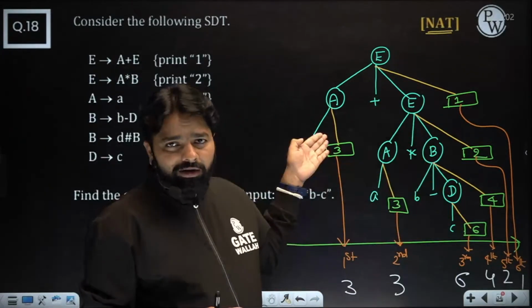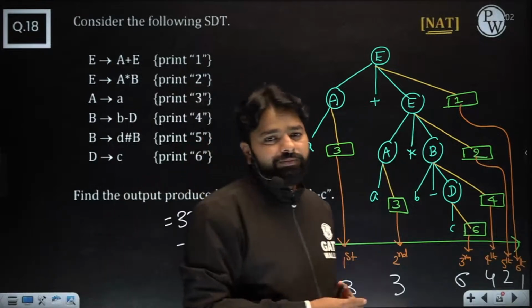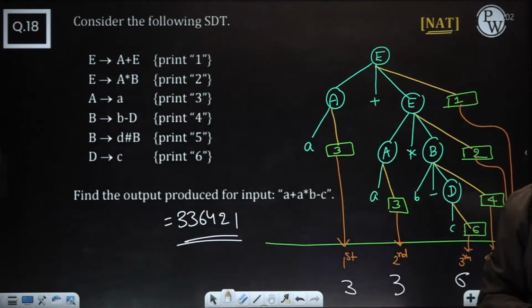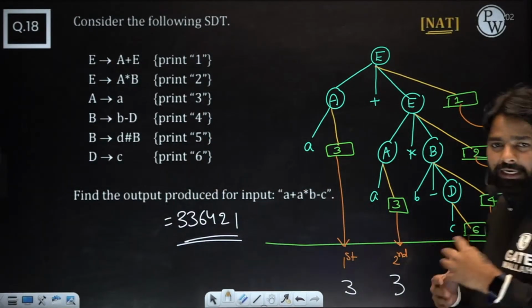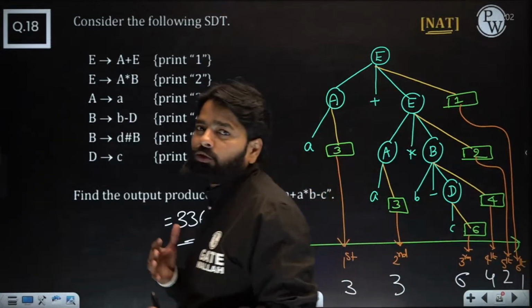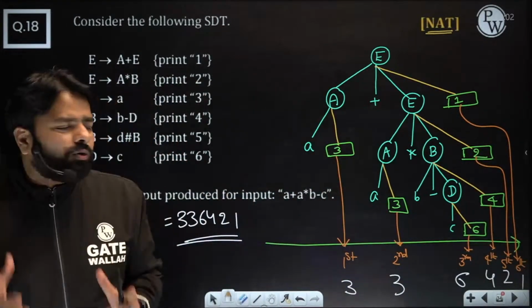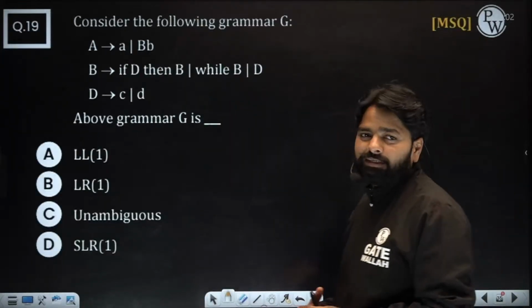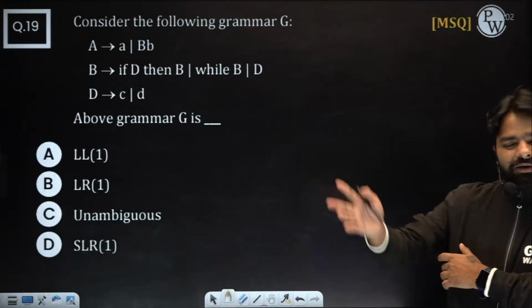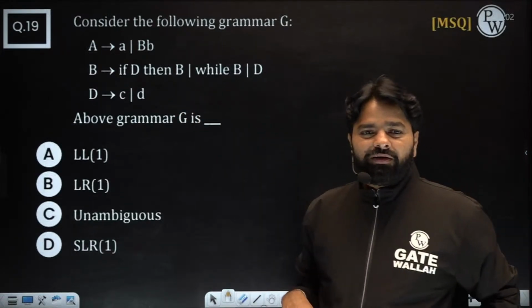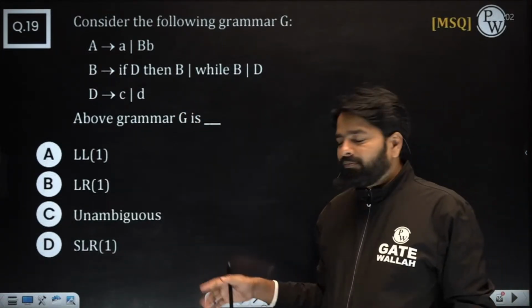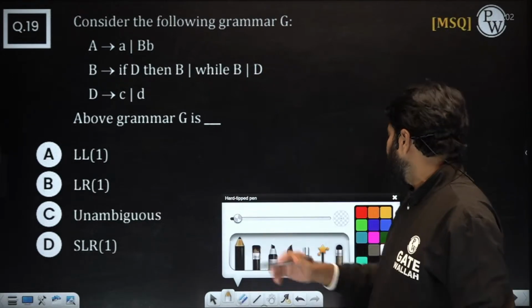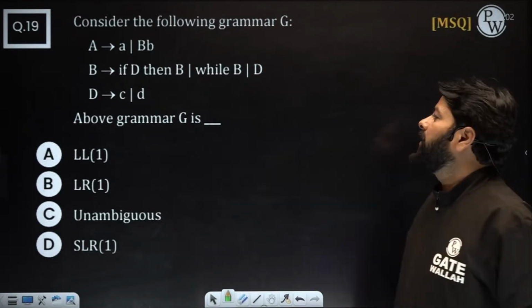This is the RMD order. So that numbering will take time. But the answer will be the same. Only the technique will be different. If you really want to do bottom-up parsing, it takes a little bit more time. But I'm saving your time for the exam. Why are you wasting time unnecessarily going for bottom-up parsing? The answer will be the same, right? If not the same, then you should worry. Okay, next one.